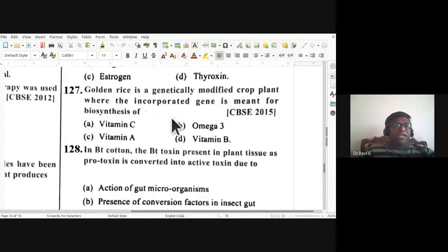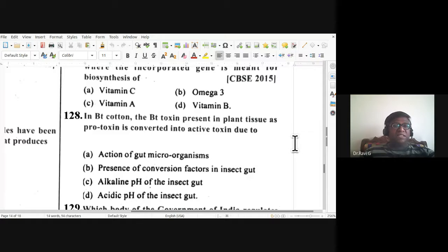Golden rice is a genetically modified crop plant where the incorporated gene is meant for biosynthesis of vitamin A. C is the answer. So 127, C is the answer. So biosynthesis of vitamin A.